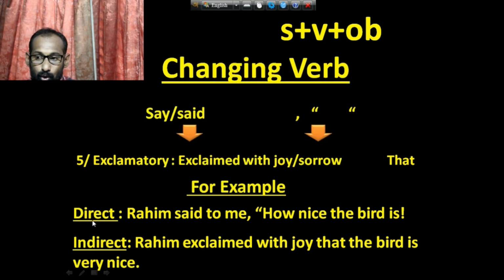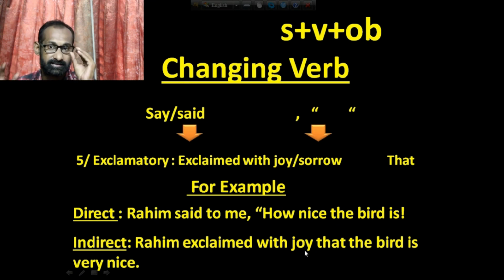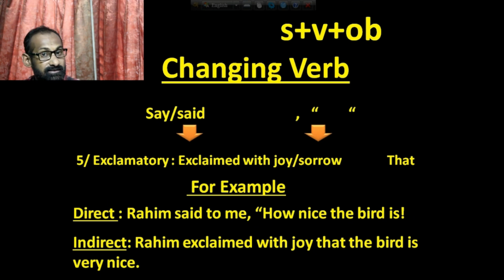Here it is written, Rohim said to me, how nice the bird is. Then Rohim exclaimed with joy, because how nice the bird is is very happy news. So Rohim exclaimed with joy that, then I have to use subject verb object: the bird is the subject, then the bird was.